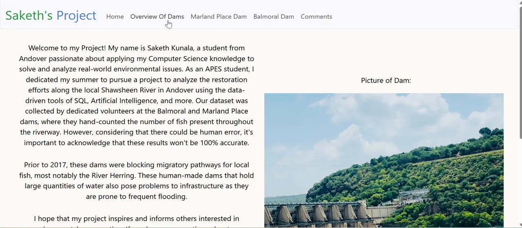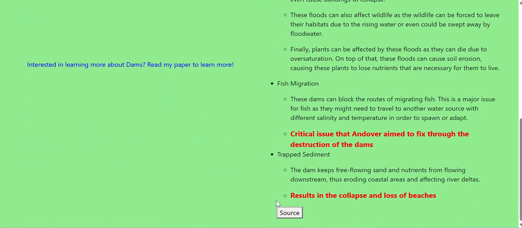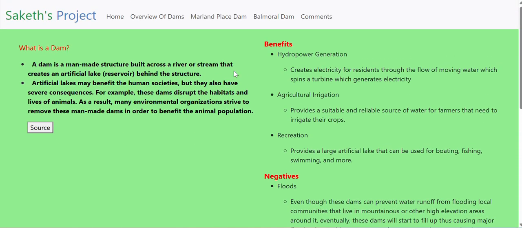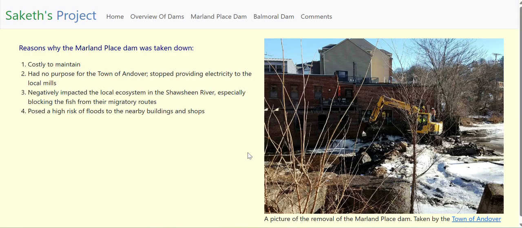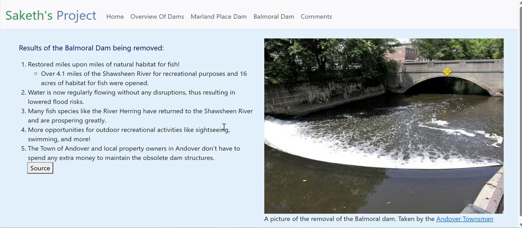So here's the overview of the dams. It gives you a quick overview. Sources: I list all of the sources that I use, and I also say that if you're interested, you can read my paper to learn more. Here's the Moreland Place Dam, and here's the Balmoral Place Dam, or Balmoral Dam.